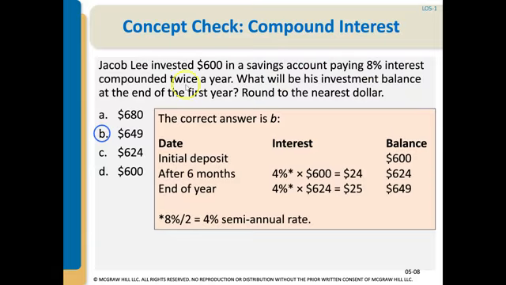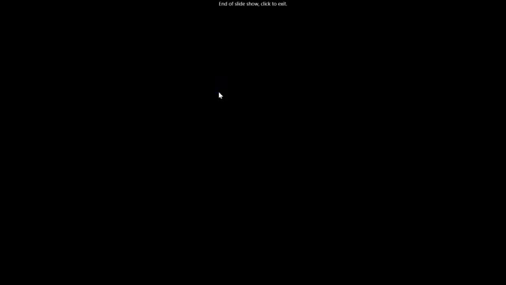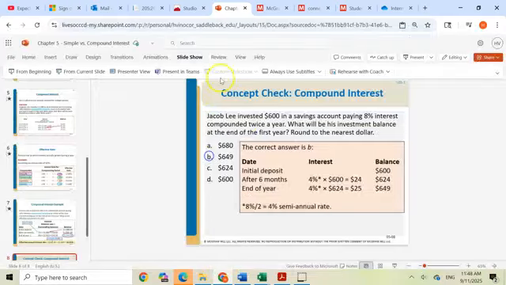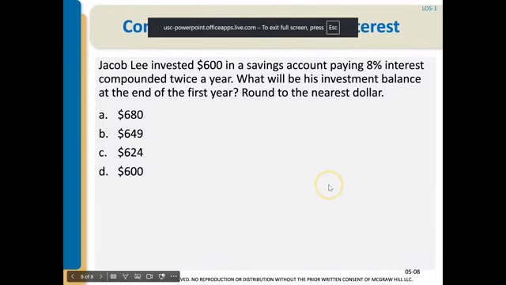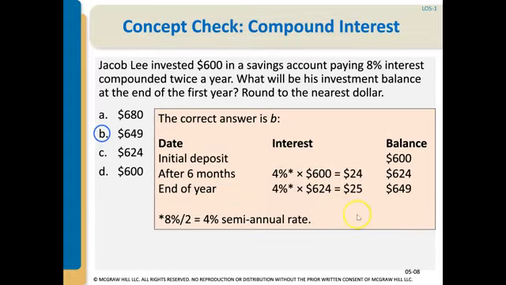Don't forget that because this is compounded twice a year, your interest rate gets cut in half. That's really, really important. But your total at the end of the year, what you earned, is $649.